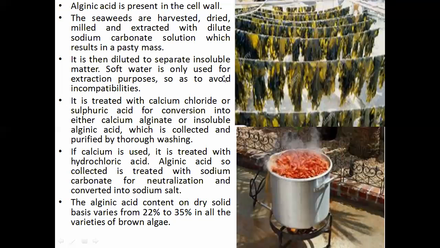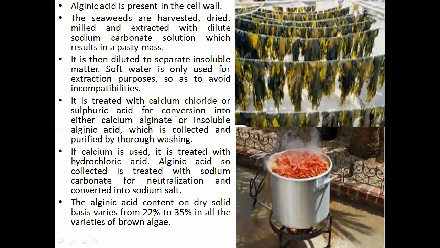Soft water is used only for extraction purposes so as to avoid incompatibilities, because since it is obtained from the ocean, many other unwanted things will be there. That's why we use soft water. It is treated with calcium chloride or sulfuric acid.